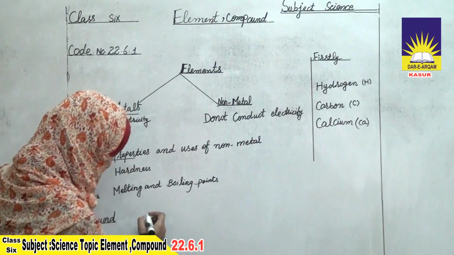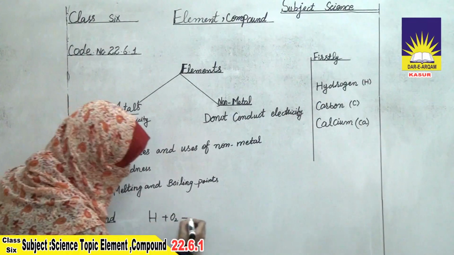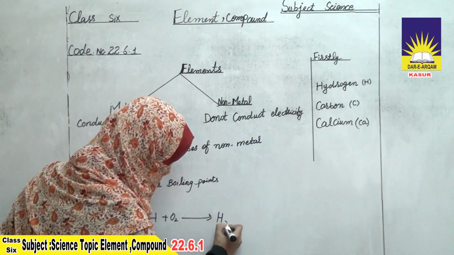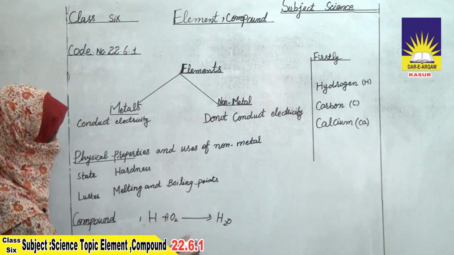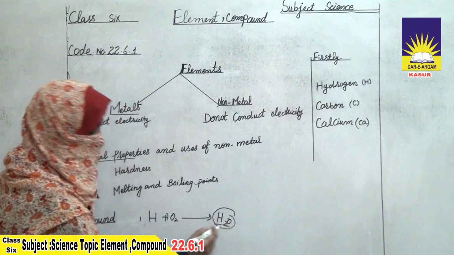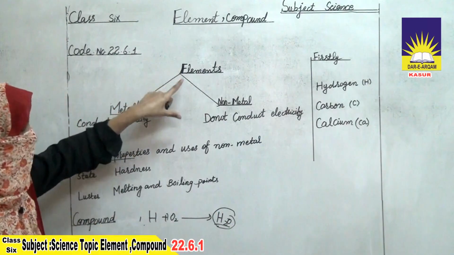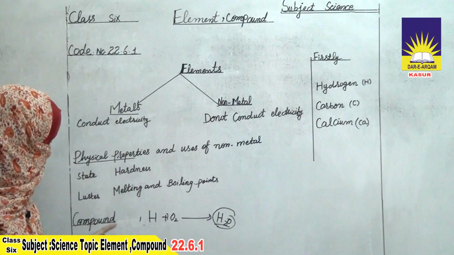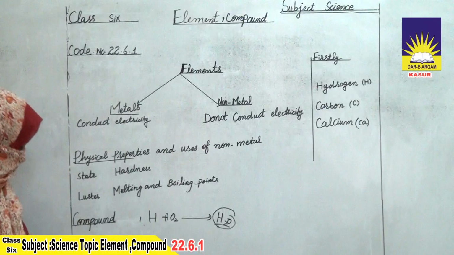We take hydrogen and oxygen and they form water as a whole molecule. In elements this is not done, but in compounds they are combined in a fixed ratio.